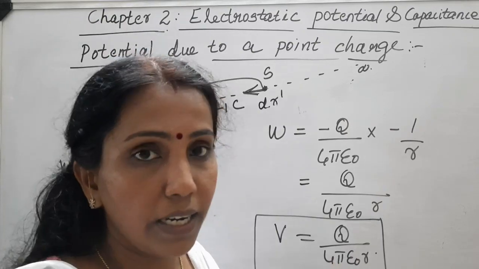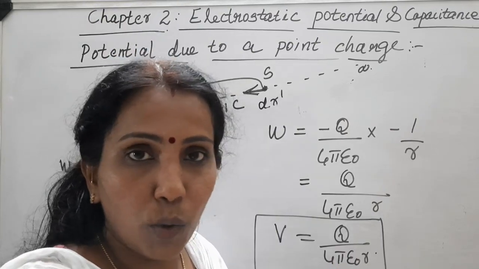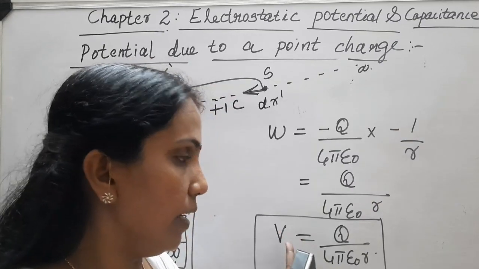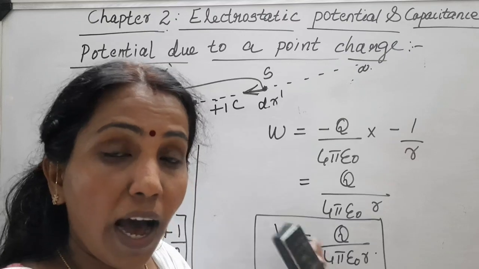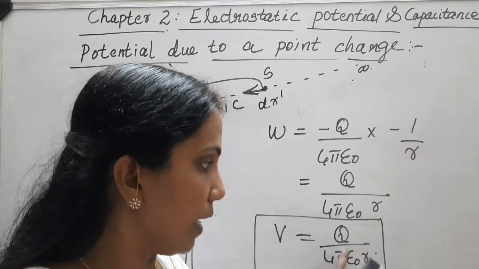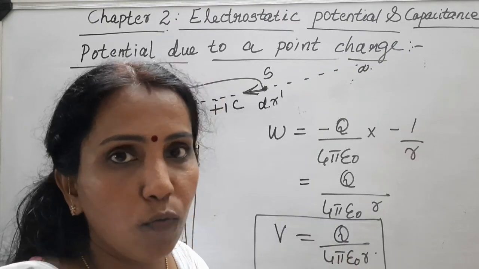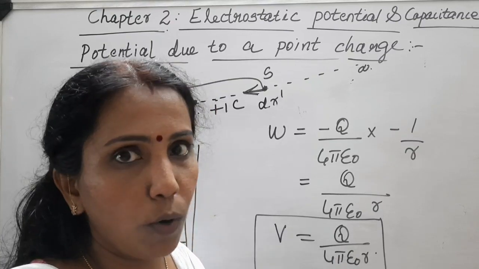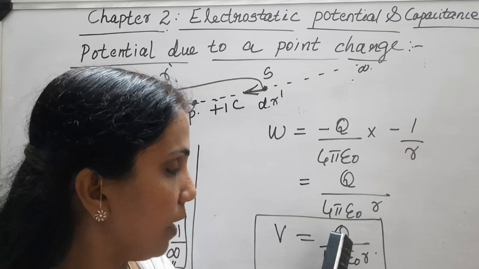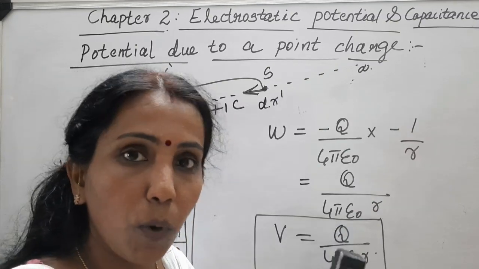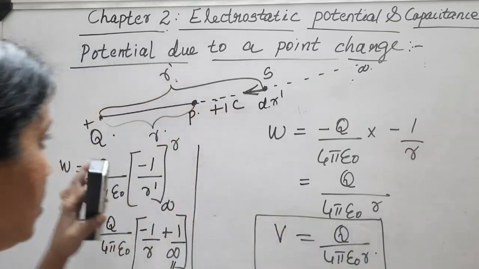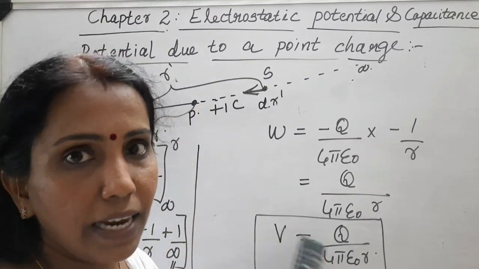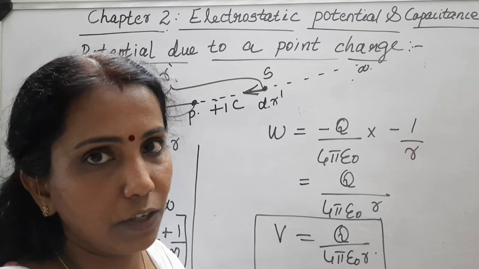Of course, potential is a scalar quantity. There is no direction to be expressed. So potential due to a point charge Q at a distance R from it is Q divided by 4 pi epsilon 0 R. When Q is a positive charge, that positive charge produces a positive potential, and if Q is negative, that negative charge produces a negative potential.